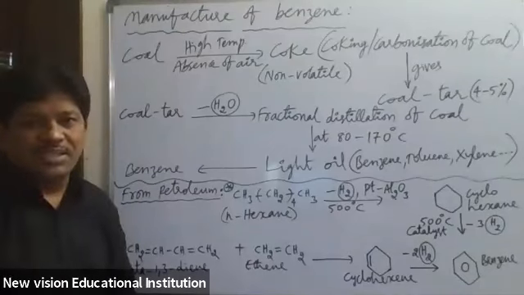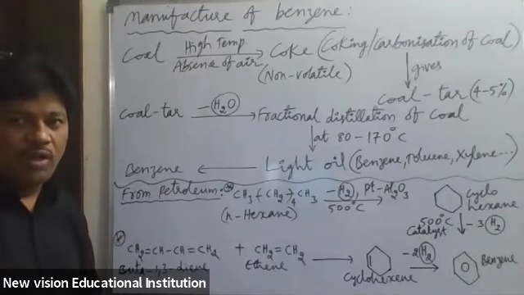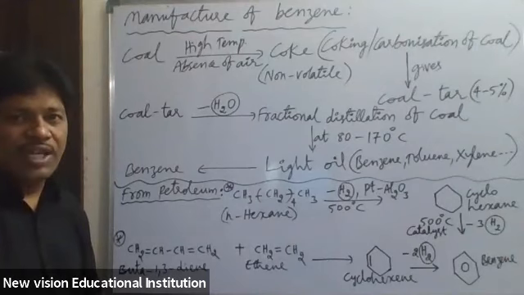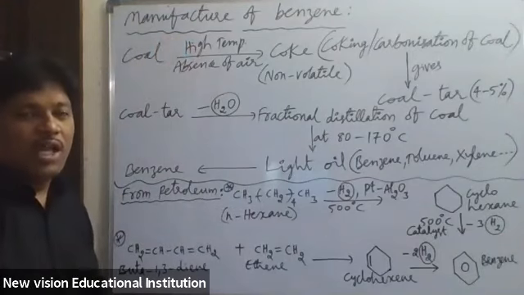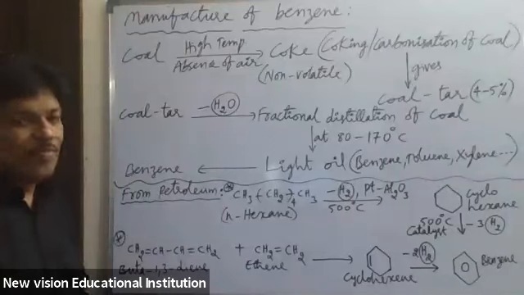So far we have discussed the preparation methods of benzene from different compounds such as from phenol, from sodium benzoate, from chlorobenzene, from benzene sulfonic acid, and from aniline. These are all different methods of preparation of benzene we have discussed. Now, this is the manufacture of benzene. Manufacture of benzene is the preparation of benzene on a large scale.